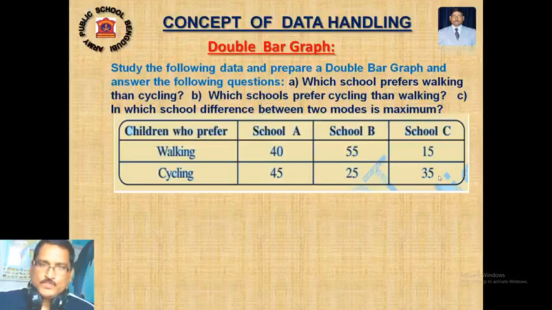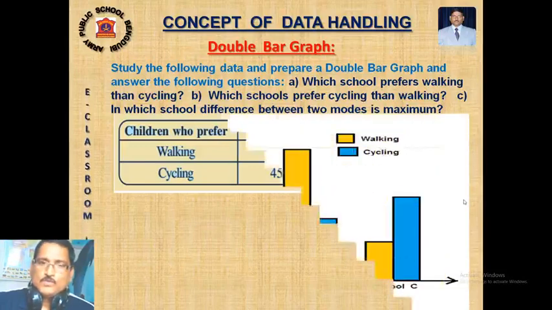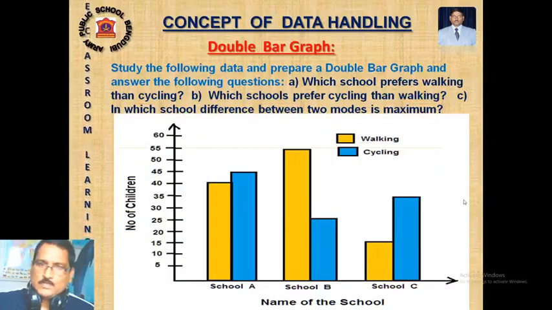So there are two sets of information regarding attendance in the school. What to do? I have to draw a double bar graph. The yellow color represents walking and the green color represents cycling. I'll draw it, and then you have to answer the questions: which school prefers walking to cycling? Which school prefers cycling to walking? And in which school is the difference between the two modes maximum?